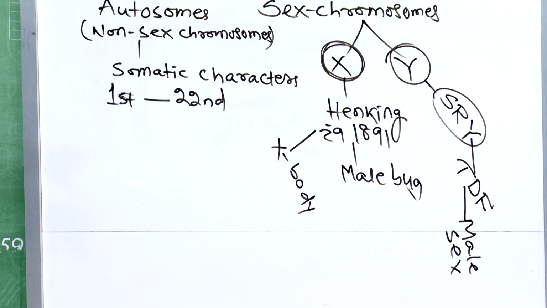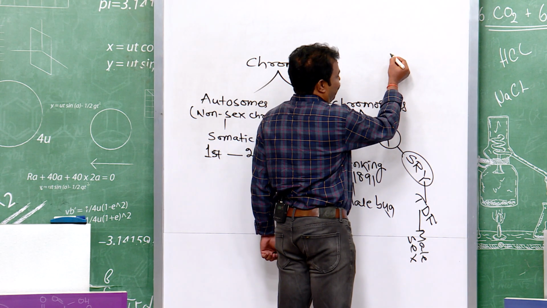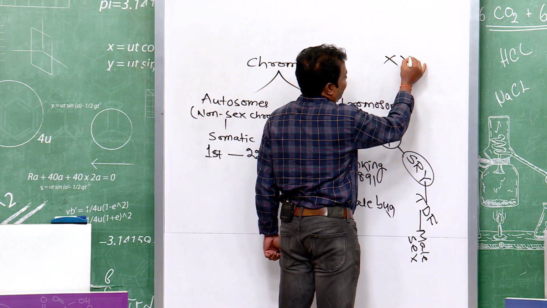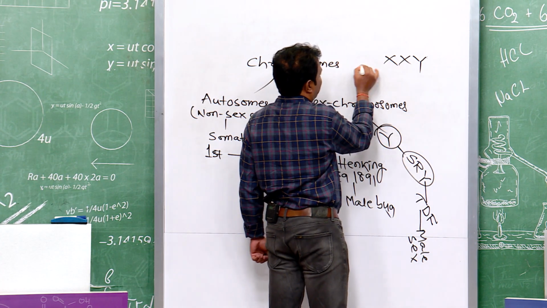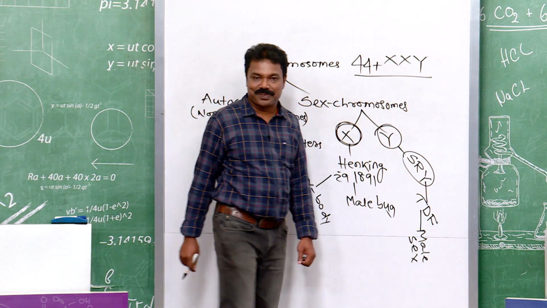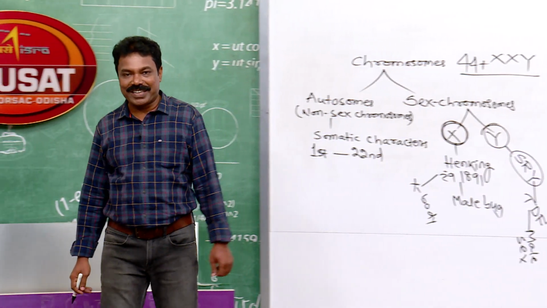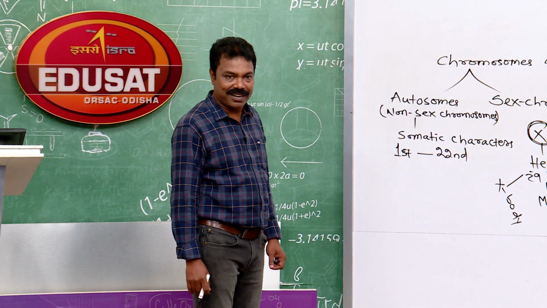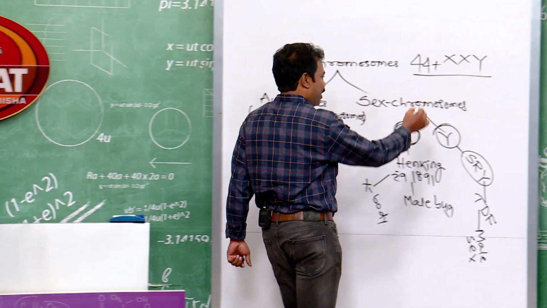I would love to know from you, tell me what is the sex of a person having genotype 44 plus XXY. How many X chromosomes are there? 2. How many Y chromosomes are there? Only 1, but the individual is a male.